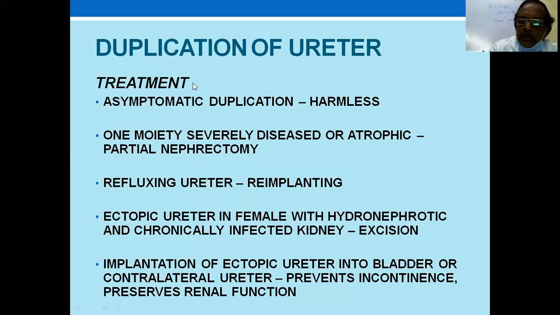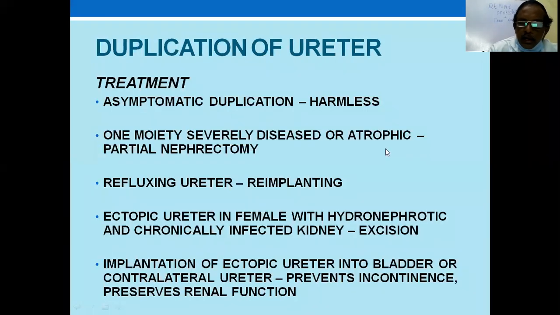Ultimately, what is the treatment for this? Usually, if asymptomatic and harmless, you don't need to treat. If the upper moiety is really obstructed or is atrophic, then you do a partial nephrectomy. If there is a refluxing ureter, the lower part, then you need reimplantation.